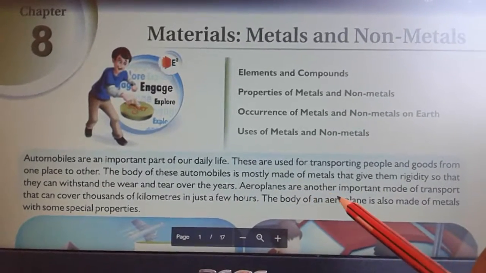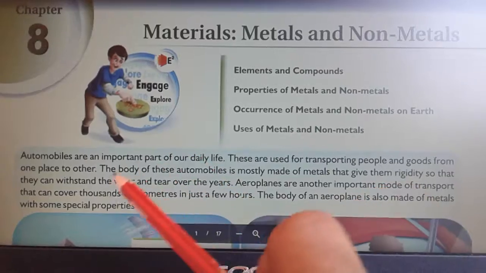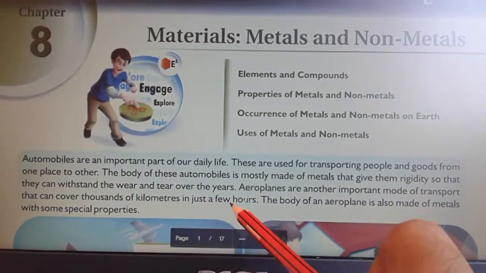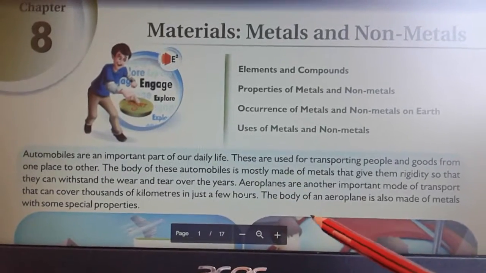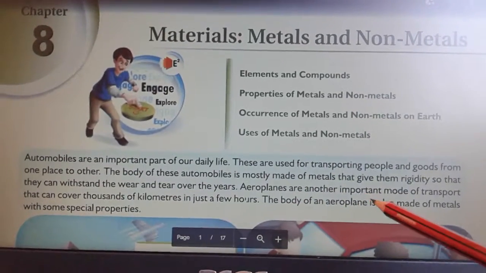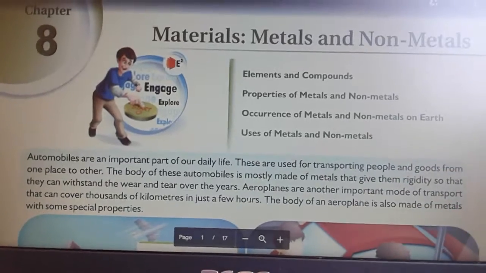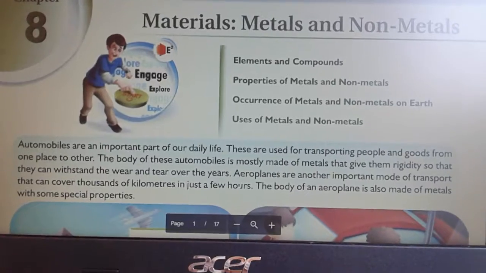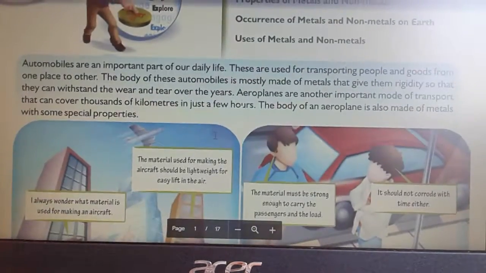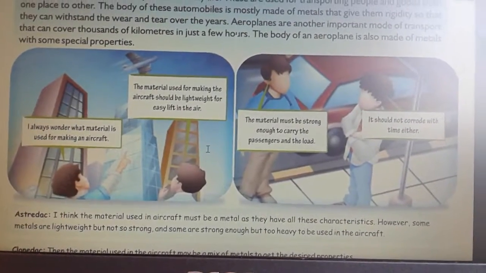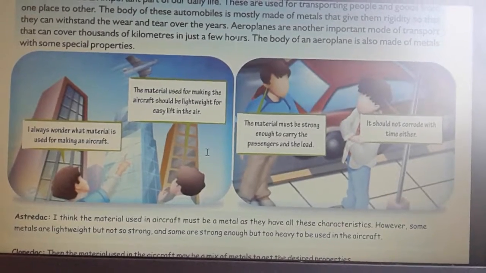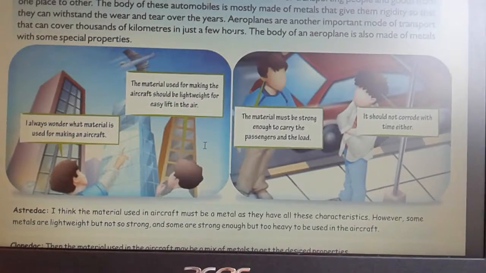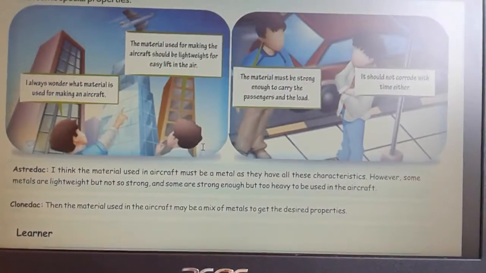Aeroplanes are another important mode of transport that can cover thousands of kilometers in just a few hours. The body of an aeroplane is made up of metal with some special properties. So next, here you can see the materials used for making aircraft should be lightweight for easy lift in the air.